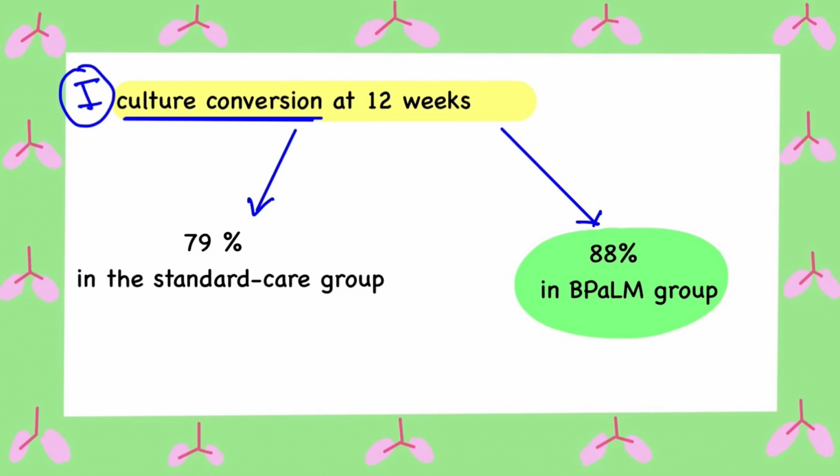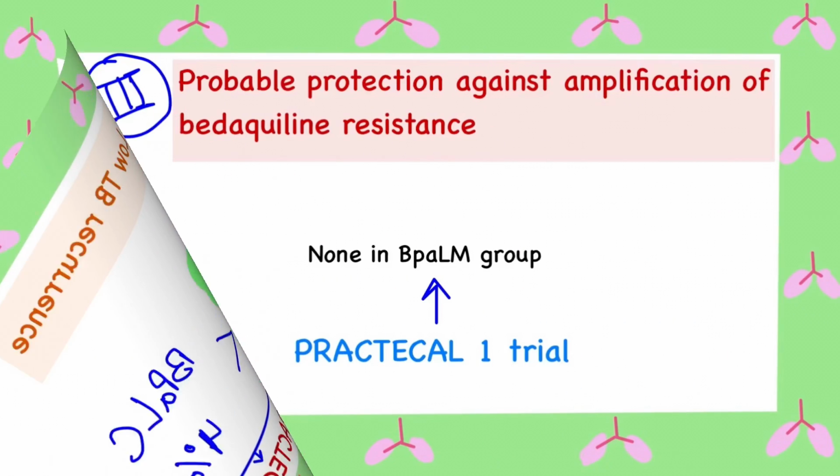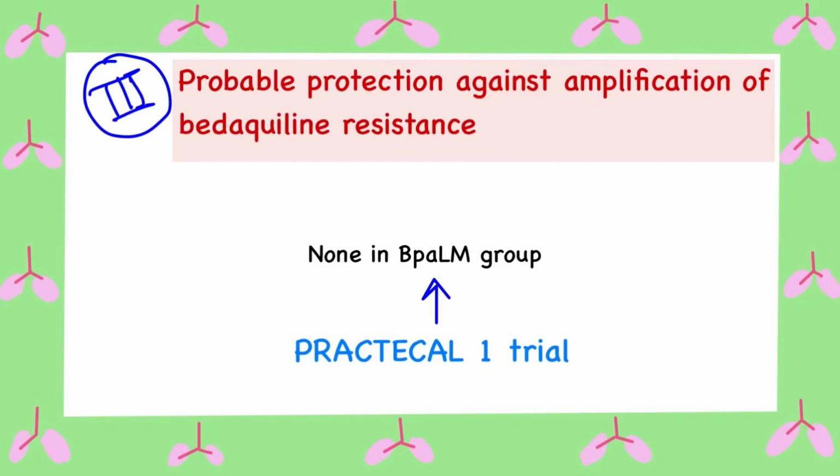Other reasons highlighting the importance of moxifloxacin include lower TB recurrence seen with BPaLM. There is a probable protection against amplification of bedaquiline resistance when used with moxifloxacin, as there was zero resistance noted in the BPaLM group as opposed to the other groups in the TB-PRACTECAL study.